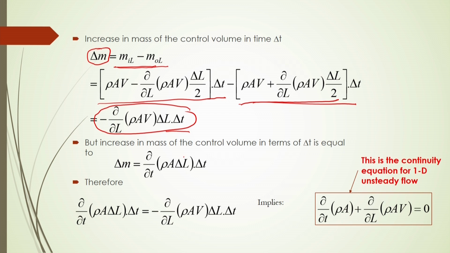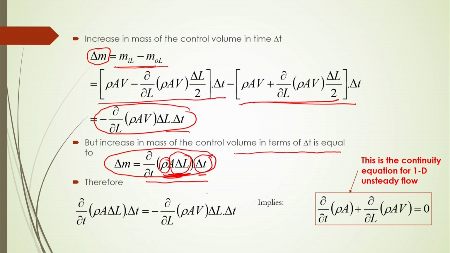But the increase in mass of the control volume in terms of delta t is equal to what? That increment, delta M, is equal to dou rho by dou t, that is simply rho A into delta L, into delta t. This is your control volume element, and this is the density. So density into volume will be your mass, then this mass per unit time is dou by dou t, and within a short period delta t, it will represent the increment of this mass.